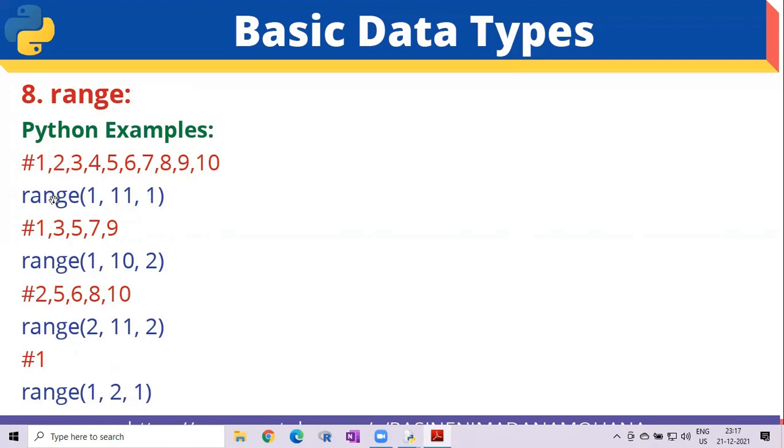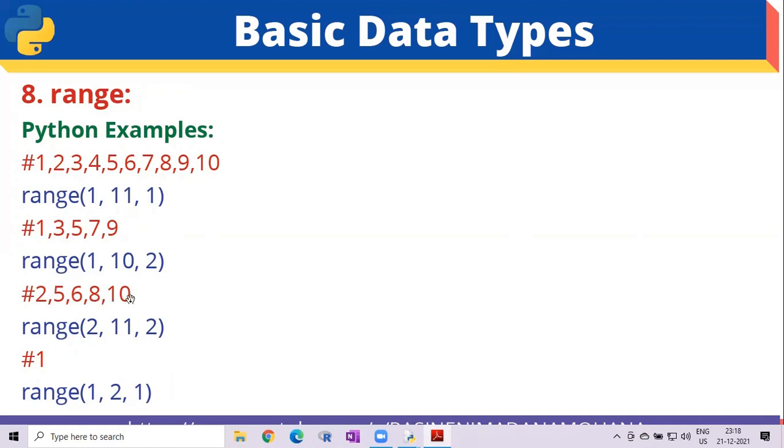So in the range function, we can include the values like this: start value, stop value, then step value. Similarly, 1, 3, 5, 7. The start value is 1, the end value is 10, after 9. Then the increment value, the difference, is 2: 1 plus 2, 3; 3 plus 2, 5. So the step value is 2.